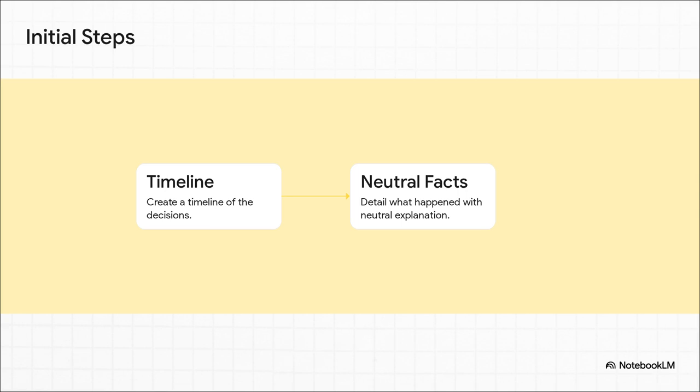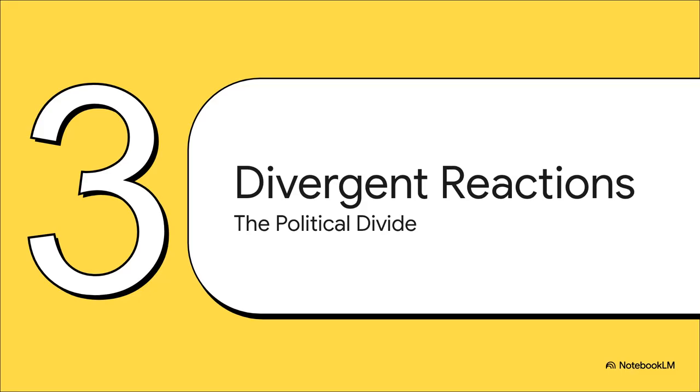Before an analyst can even ask why a decision happened or how different demographics reacted, the what and the when have to be rock solid, undeniable, stripped of absolutely every emotional or partisan adjective. This creates an unshakable factual foundation, ensuring the whole analysis is built on objective reality, not just somebody's preferred narrative. Section 3. Analyzing divergent public reactions.